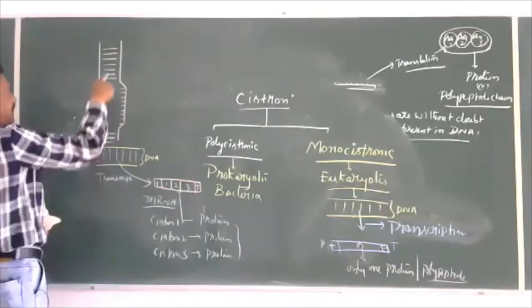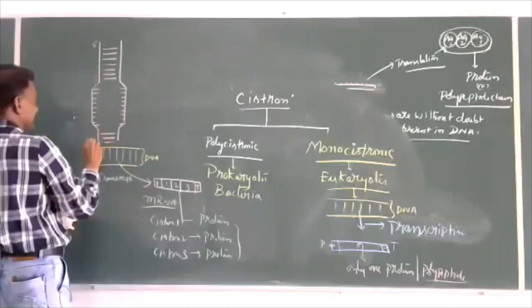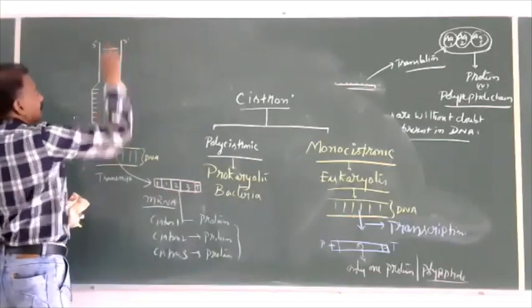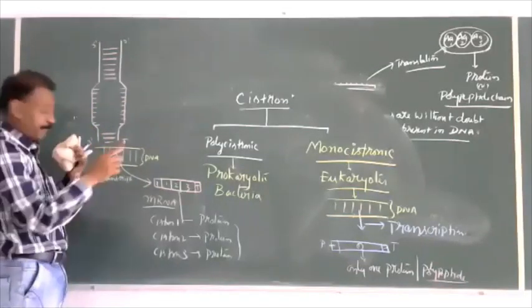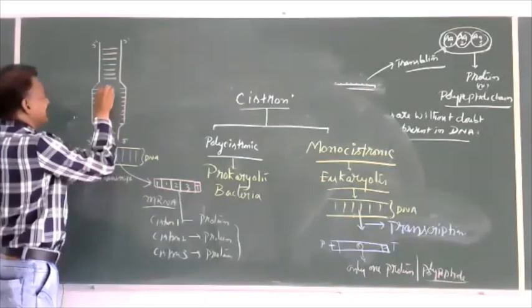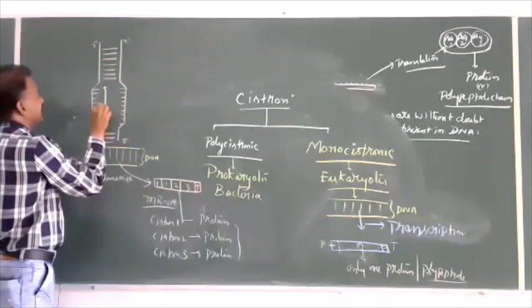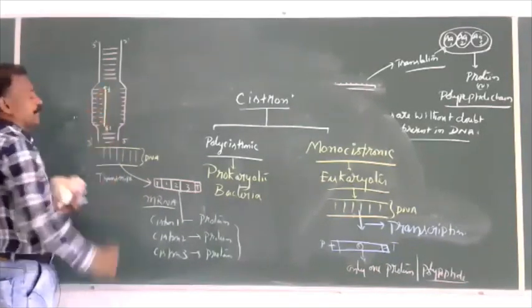An area of the DNA is open. Out of these two strands, only one strand is called the template. For example, RNA is always produced in the direction 5' to 3'.